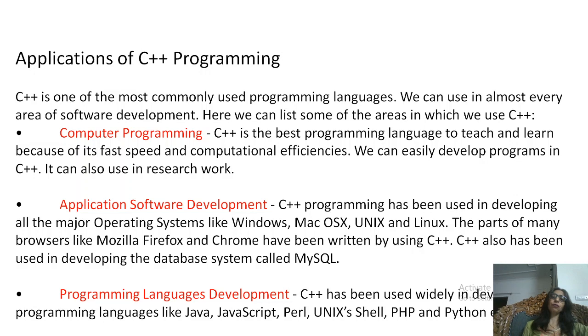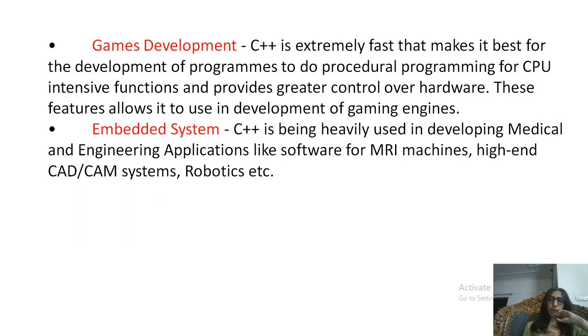Next, applications of the C++ programming language. It is used to run simple programs, or we can use it to teach and learn different things about programming, to understand the logic of programming. Then application software development, then programming language development; you can develop different languages in it.